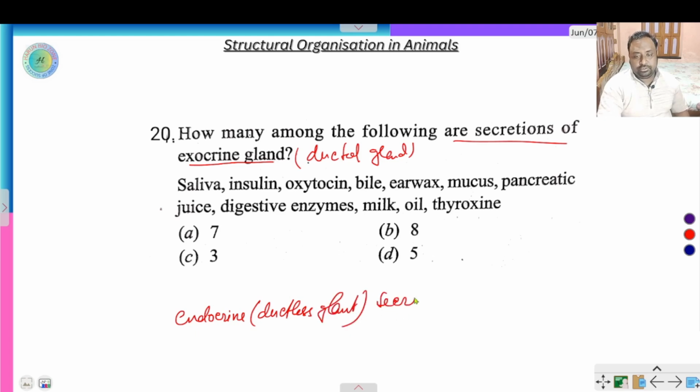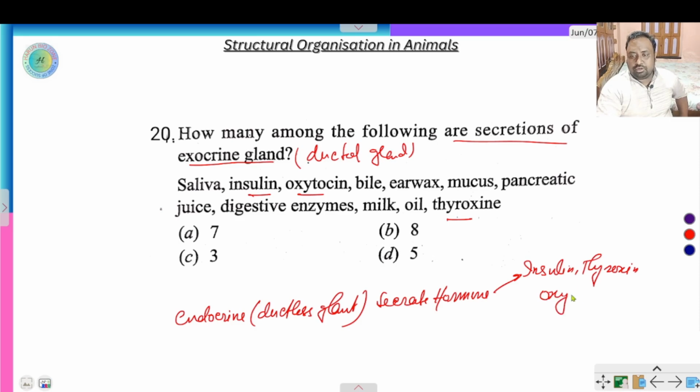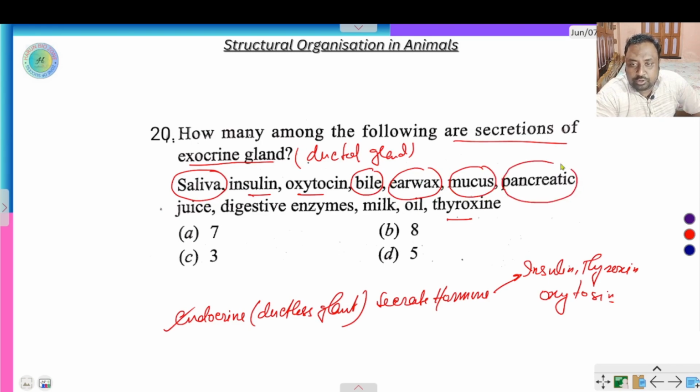Endocrine glands secrete hormones. Here the hormones are thyroxine, oxytocin and insulin. These three are hormones secreted from endocrine glands, and the remaining seven, that is saliva, bile, earwax, mucus, pancreatic juice, digestive enzymes, milk, etc., belong to exocrine glands. 7 is the correct option.